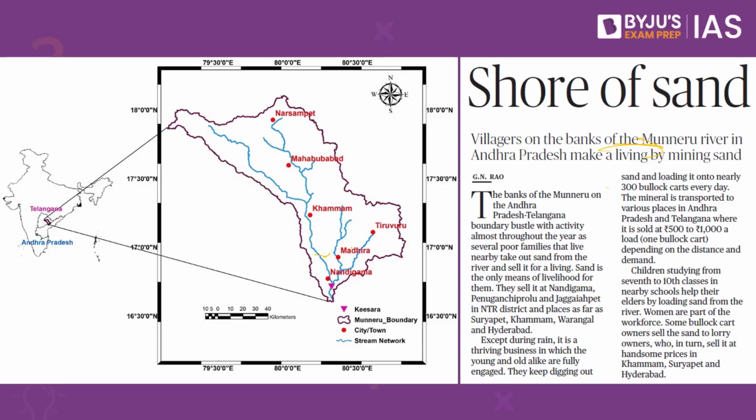What is this article speaking about? The article here is speaking about sand mining, which is the extraction of sand from the river. If it happens at a sustainable level, the river would be able to recover. But this is happening at an unsustainable level, and as a result, sand is being illegally extracted in certain places. This sand is used for construction activity, particularly in the construction of buildings, houses, government projects and so forth. So this article says that there is unsustainable sand mining extraction happening from Munneru River.